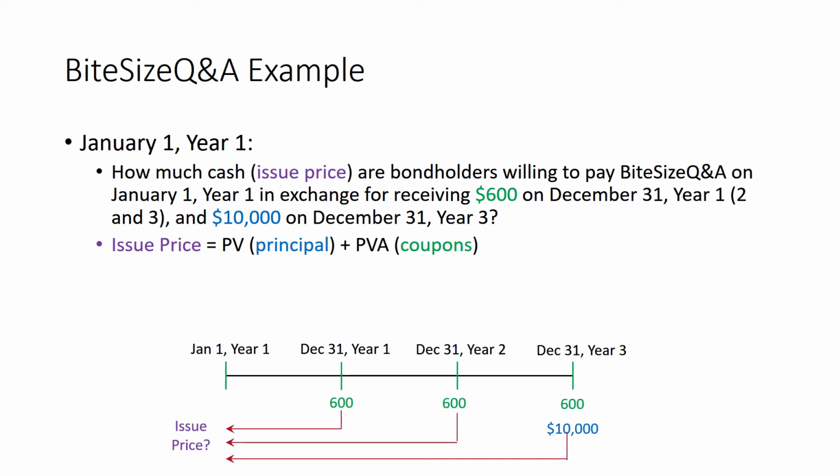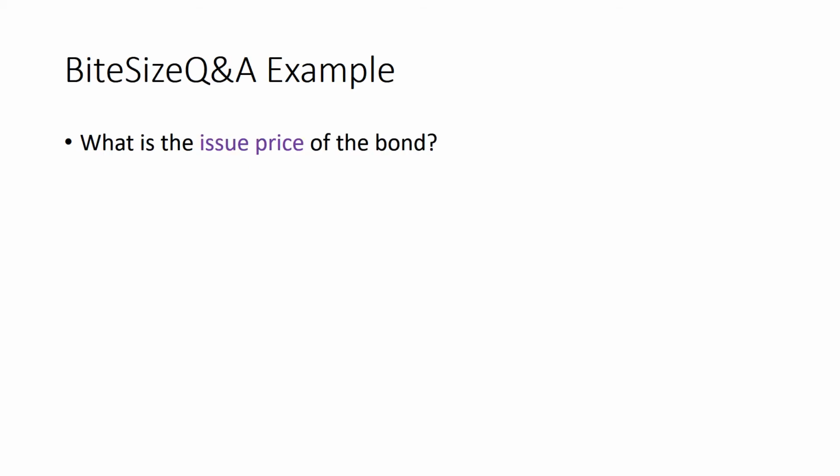What we notice is that the coupon payments are identical, so $600 per year, and the intervals are identical, so it's going to be yearly, so annually. And since it occurs at the end, then we can use the present value of an ordinary annuity formula. So the issue price becomes the present value of the principal plus the present value of an ordinary annuity for the coupons. We can find the issue price of the bond by first examining the present value of the principal